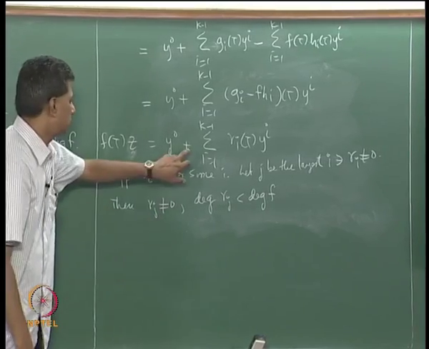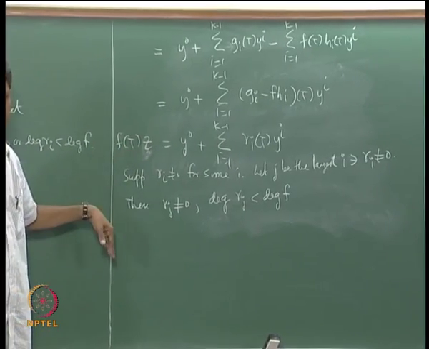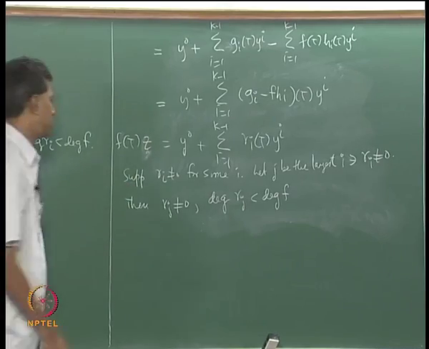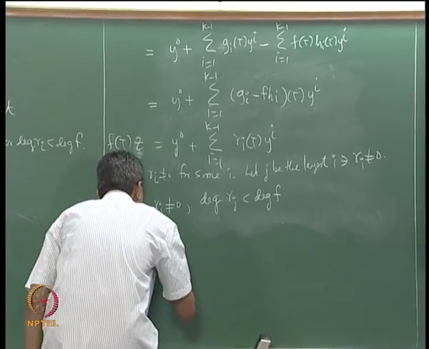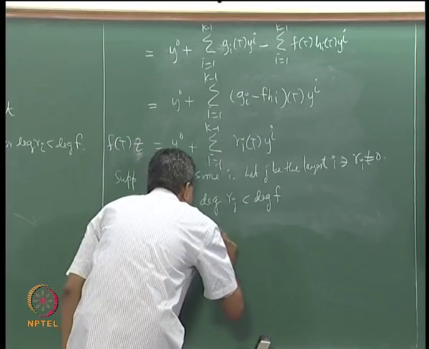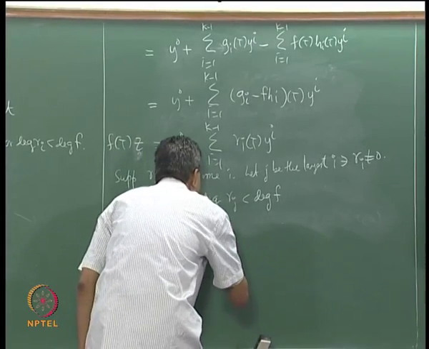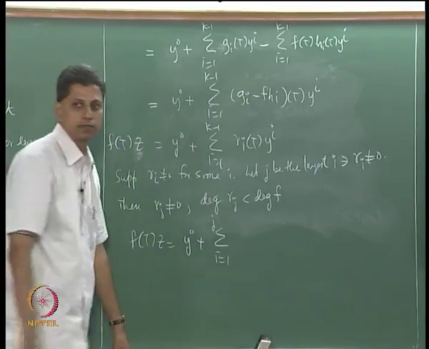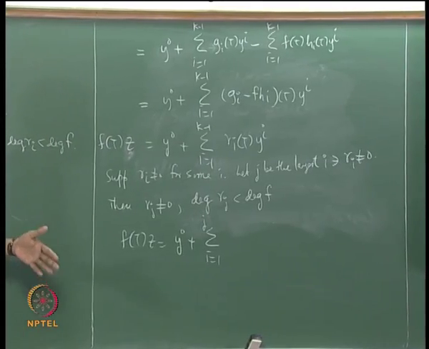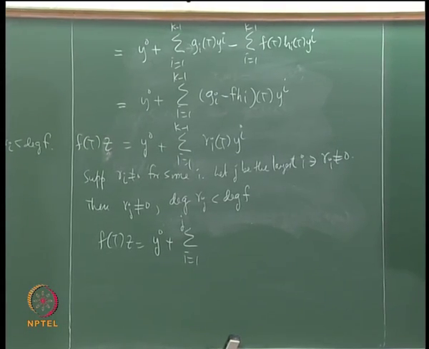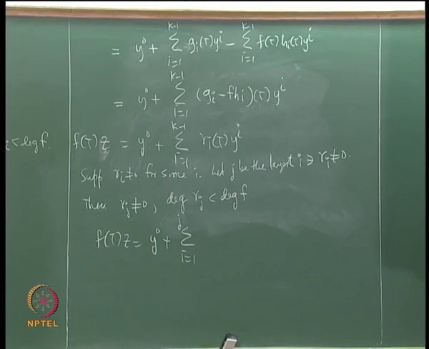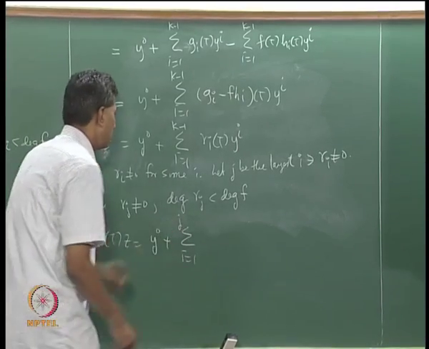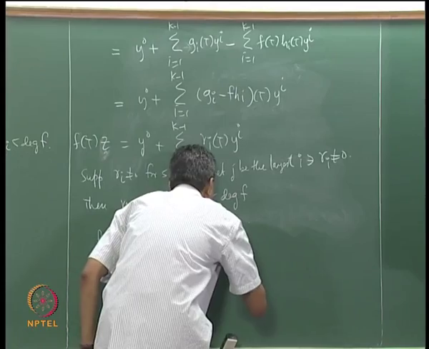I go back to this representation for f(T)z and rewrite it using j. I can write f(T)z as y naught plus the summation i equal to 1 to j only, since after j the other r_i's are 0, of r_i(T)y_i.